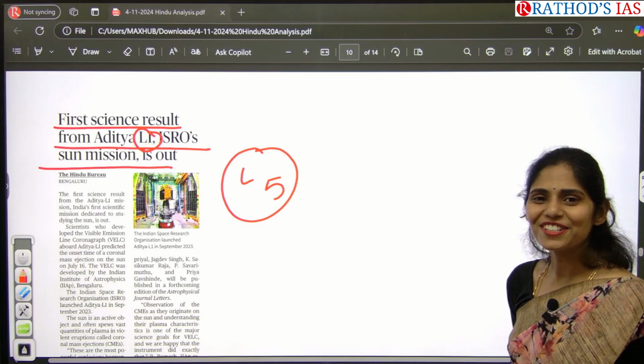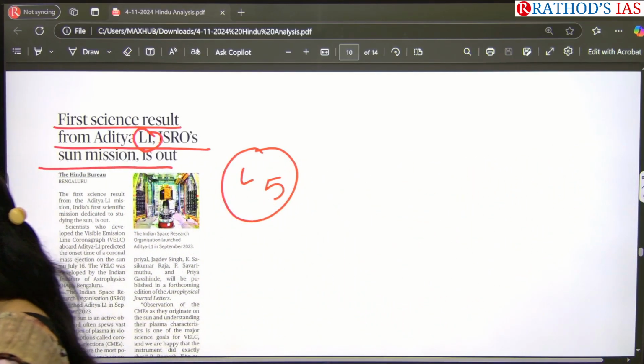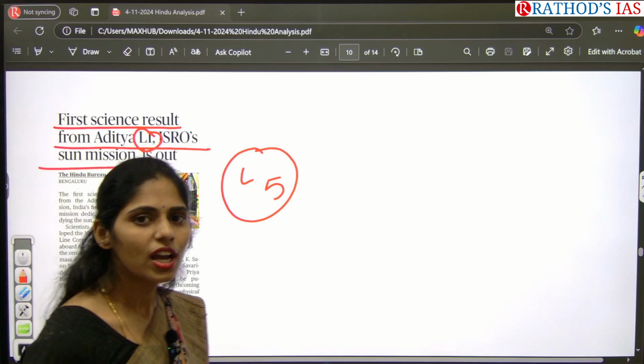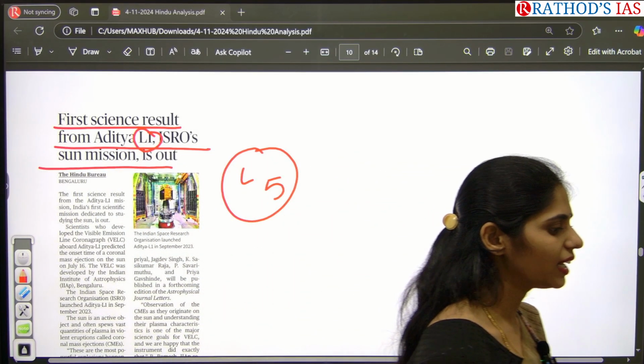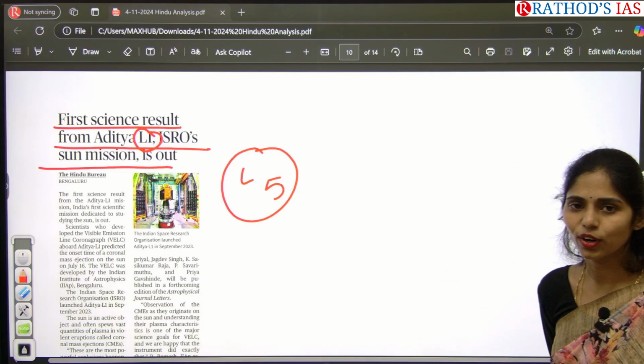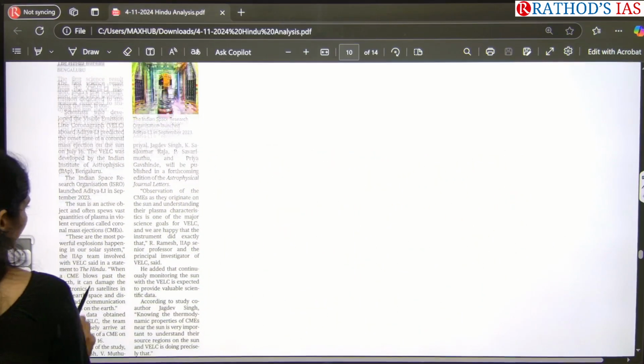Okay, when we launched this Aditya L1 recently, finally we got one report from it. Because of this, it is in the news. And here you may get a main question regarding this Aditya L1 for sure in your science and technology, mostly as a 10-marker question. Okay, now let us see this article in detail.